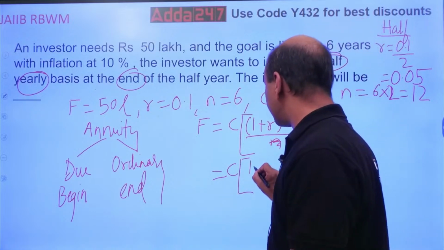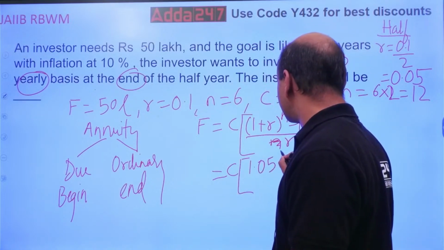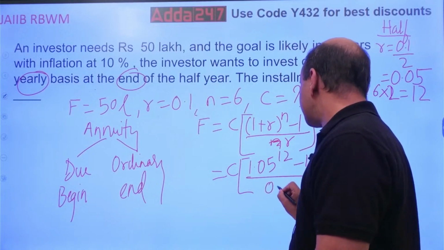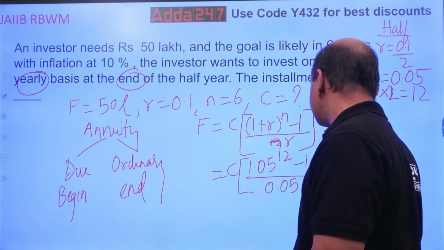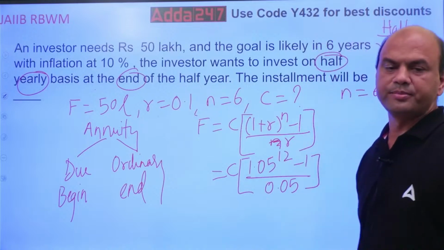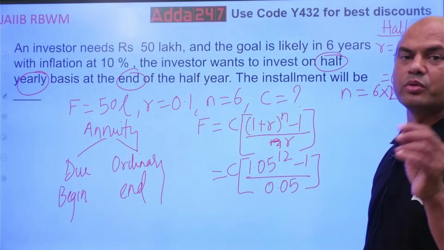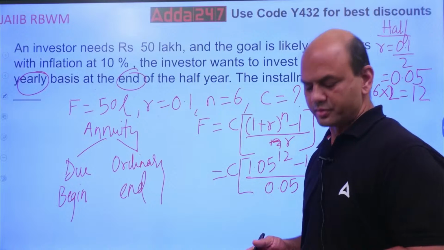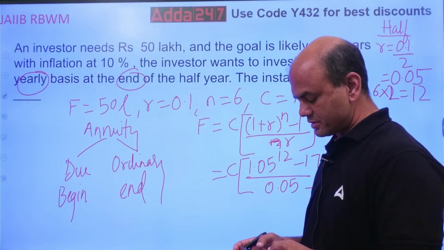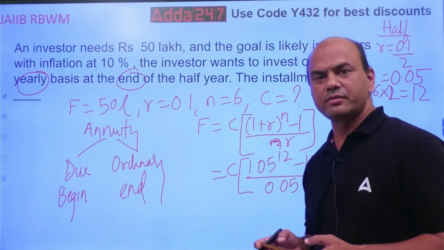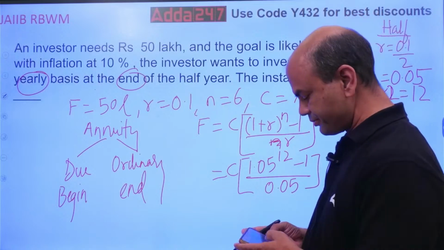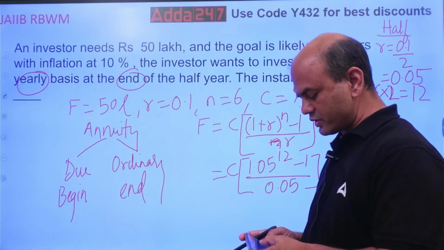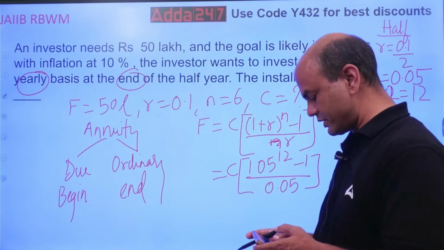So 1.05 raised to 12 minus 1 upon R. R is 0.05. Now get the answer. 1.05 multiplied 12 times. This you will have to do. There is no other option. To get one increment, we must take some pains. So get it: 1.05 multiplied 12 times.